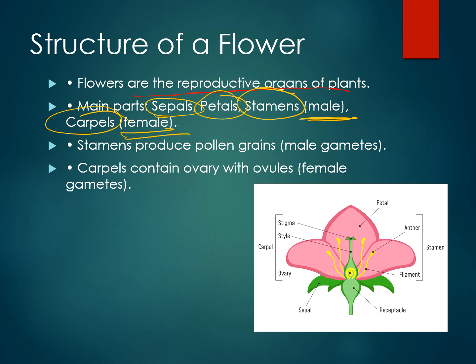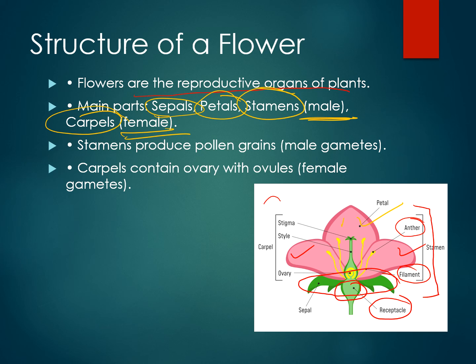So let us see here, these are the petals. This green part, this is the sepal. This swollen part is the receptacle and this is the stamen. So what is the stamen? Stamen is the male part which is having the anther and the filament.